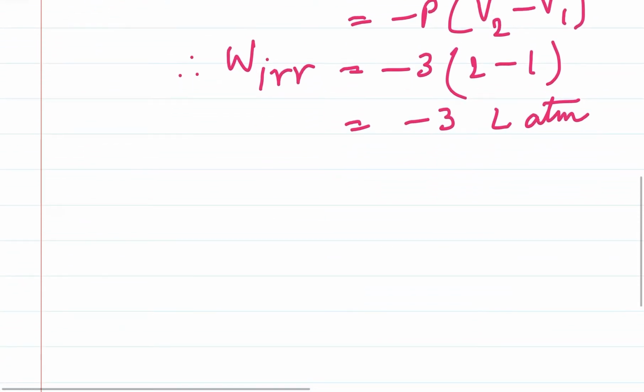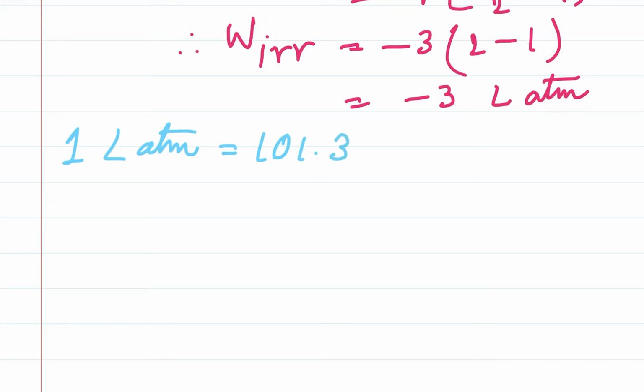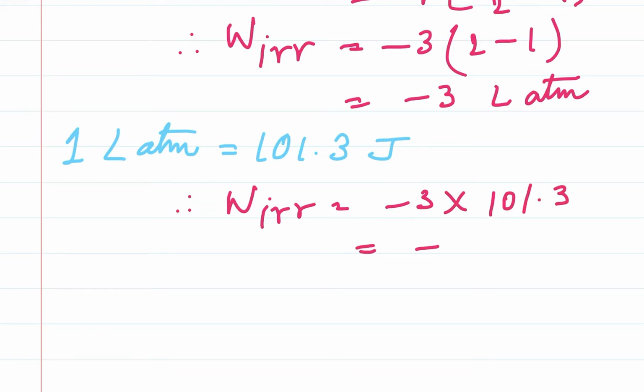But the unit in which the question is asked is joule per Kelvin, so we need to convert liter atmosphere to joules. We know that 1 liter atmosphere is equal to 101.3 joules. So therefore our irreversible work done becomes minus 3 into 101.3, which is equal to minus 303.9 joules.